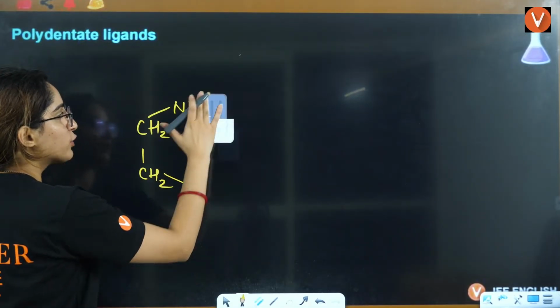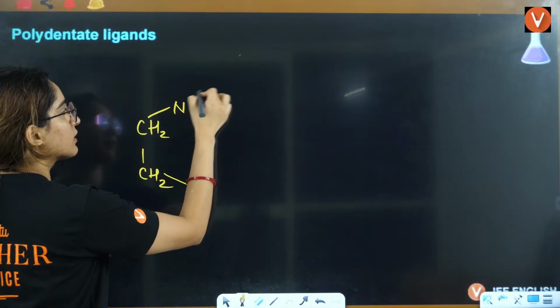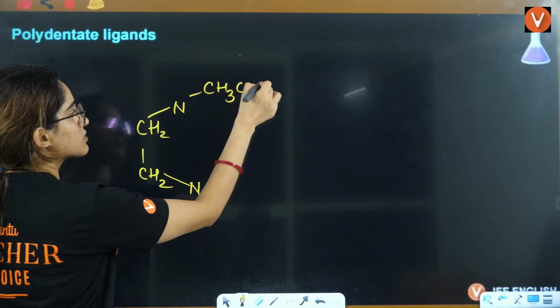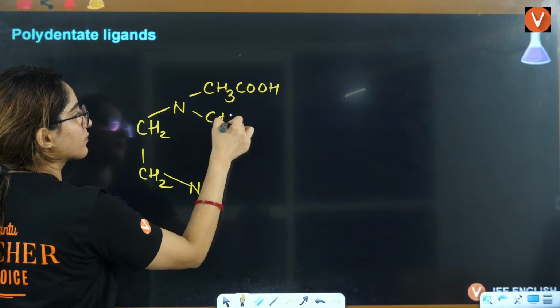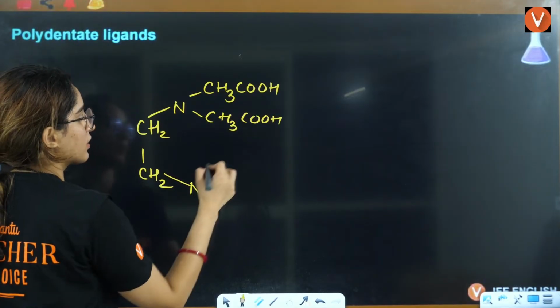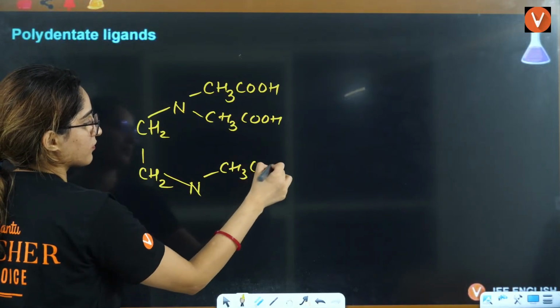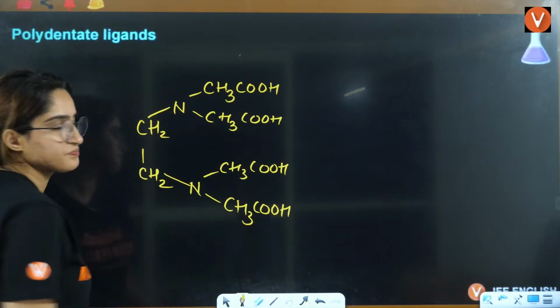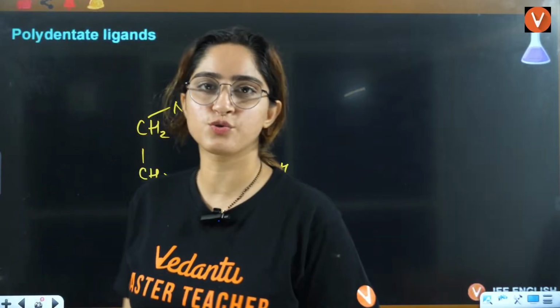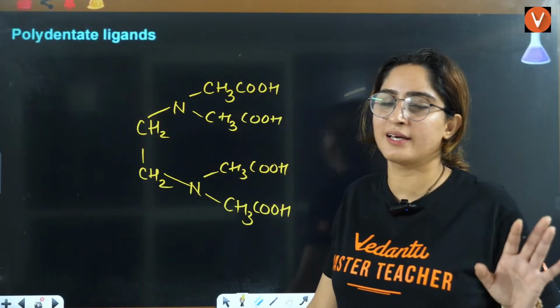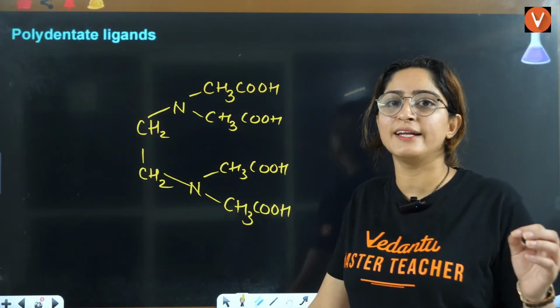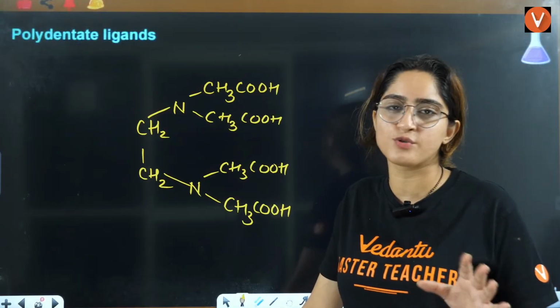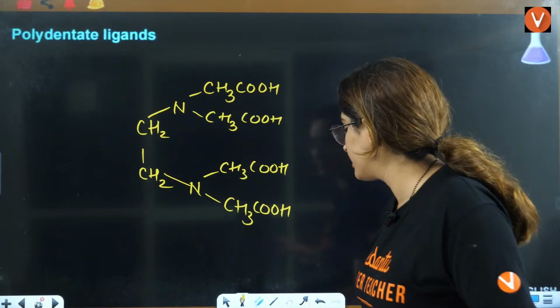Now two hydrogens are replaced by CH2COOH. Very important point I am telling you here. Usually students cram that EDTA is hexadentate, but it's not always the case.